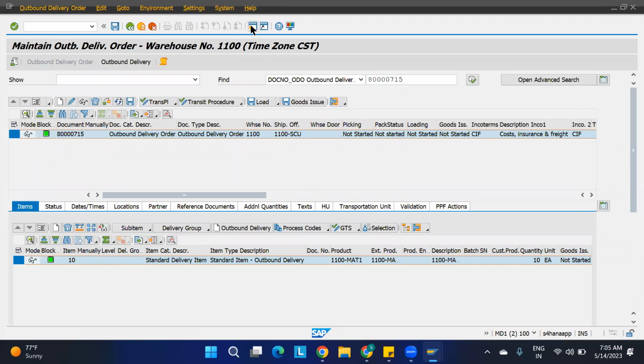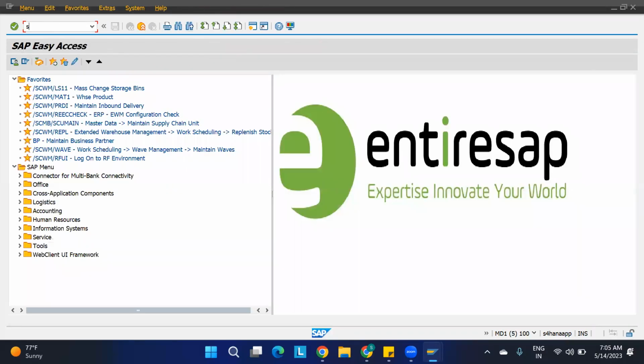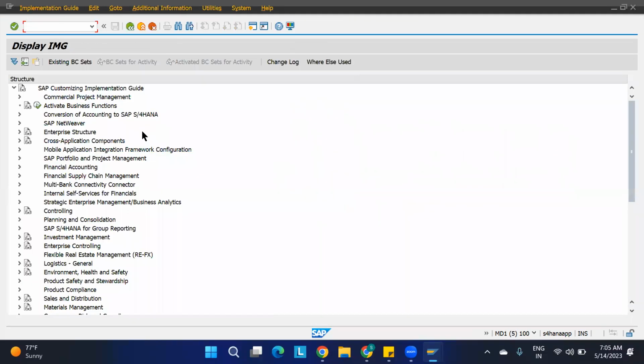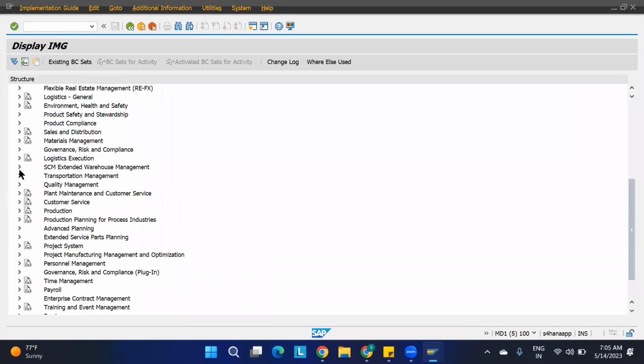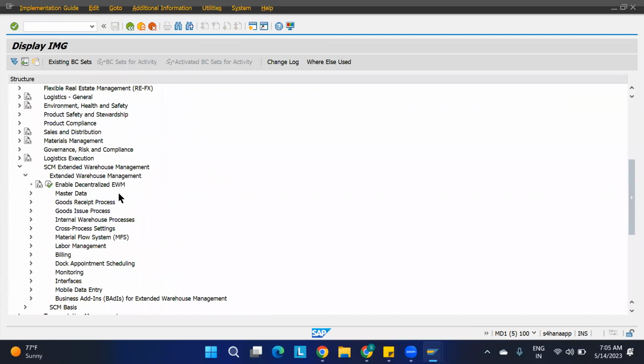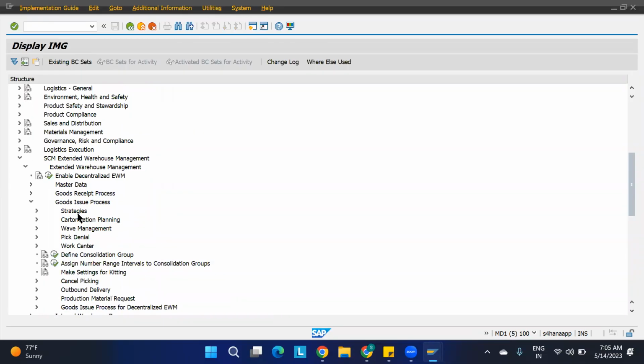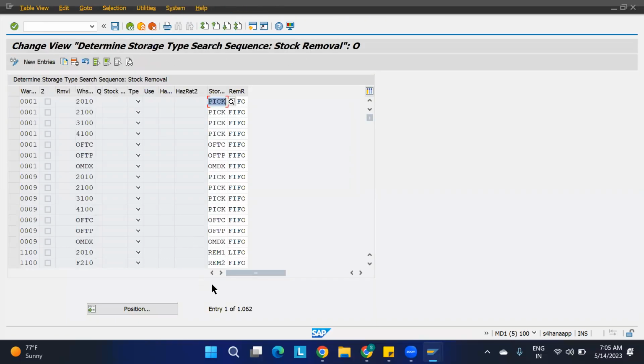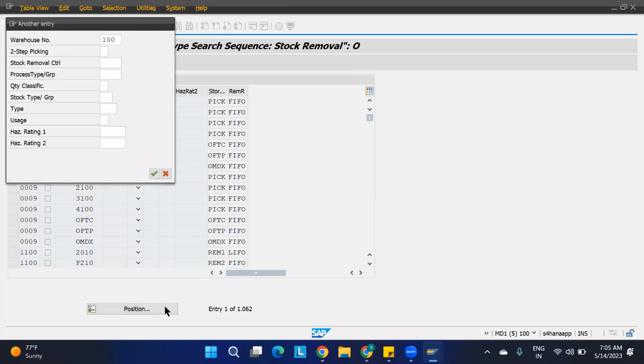You have done but this, here in the destination bin itself, we may have to go and do the changes, right? No. While doing the strategy, we need to change it. Okay, strategy means here the goods issue process. Here we have created the strategy. In the strategy, you have defined the rules, right? So it's low here, and high. Exactly. In the defined rules, which one you have taken, that one you have to see.